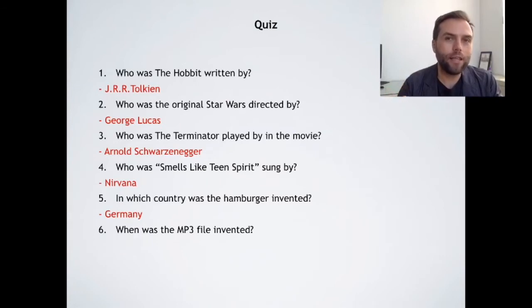So can you guess the year that the MP3 file was invented? And I'll take the closest guess to be correct. Okay, any guesses? You can have some different guesses. You can tell higher, lower, and so on. The answer is 1989. All the way back in 1989 was the first time the MP3 file was made. Obviously, it didn't become popular for many, many years later. Okay, so that's like an example quiz.